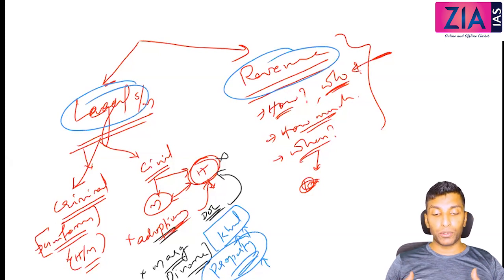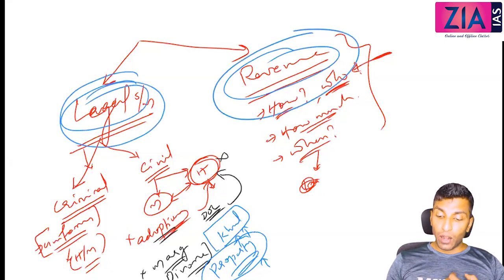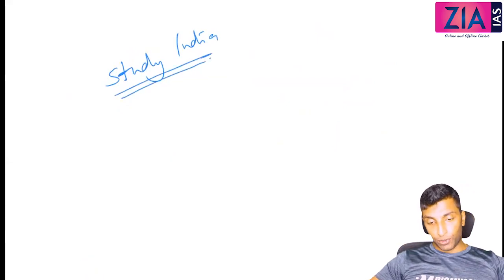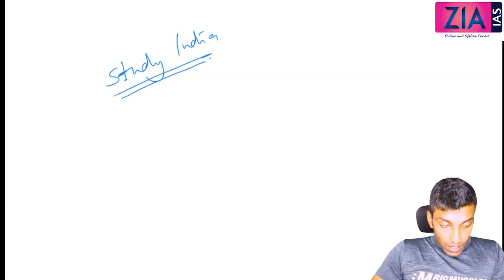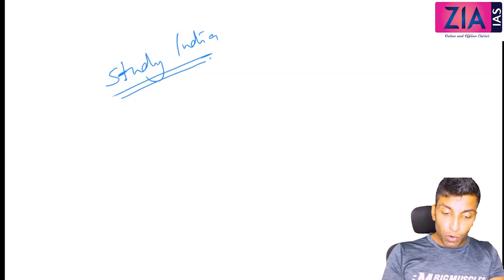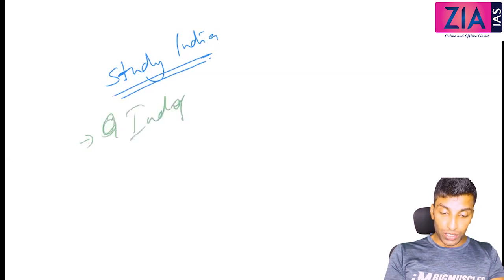So whoever is going to come to India in his time is bound to make mistakes, because if you need to administer, you need to have control over these two. Now, what is their choice? What can they do now? The only possibility left to them is actually to study India. So if you need to administer India, you have to study India. There is no other way in which you can administer India now. So during this time, you will see a new branch of knowledge emerged, that is what you call Indology.